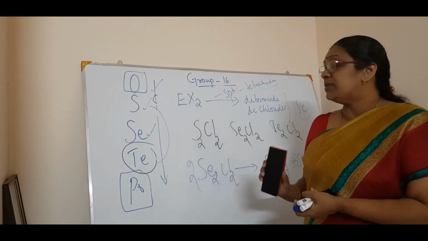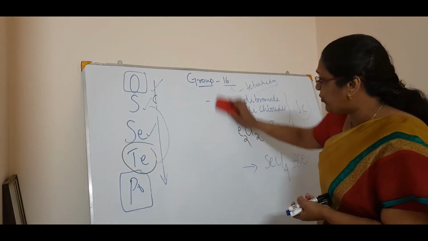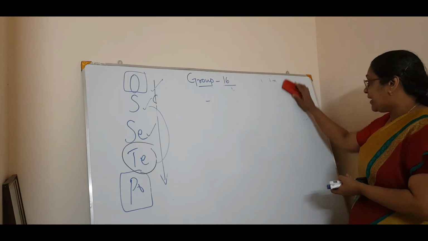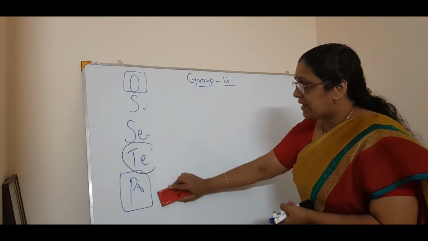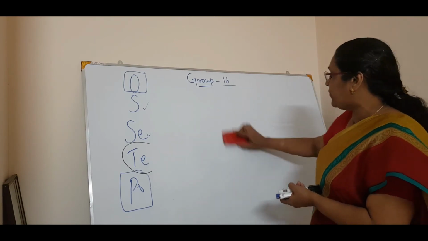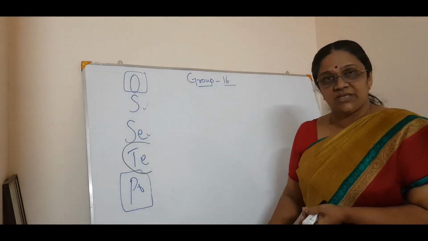So that's all about these halides. Okay, so just go through it. If you want, you can make a table with the hybridization and the structure. So that's all about the chemical reactions of the 16th group elements, the chalcogens.